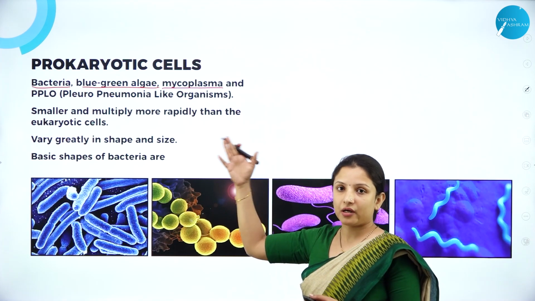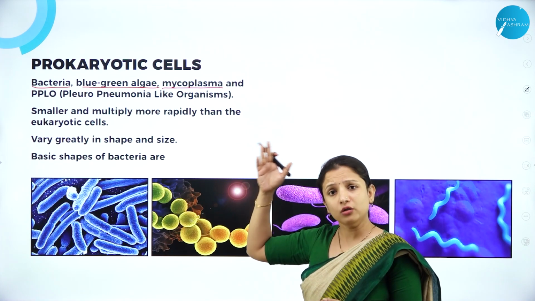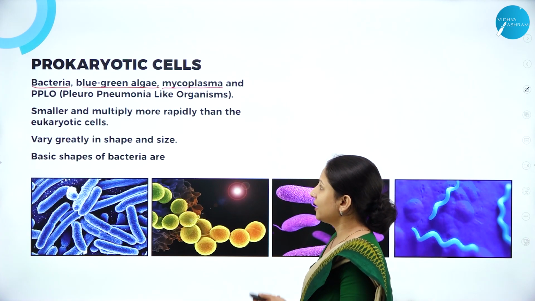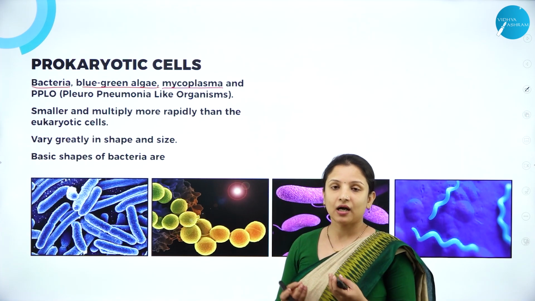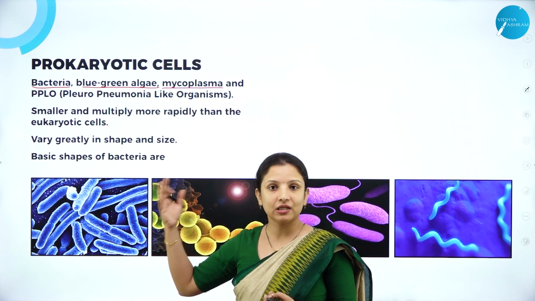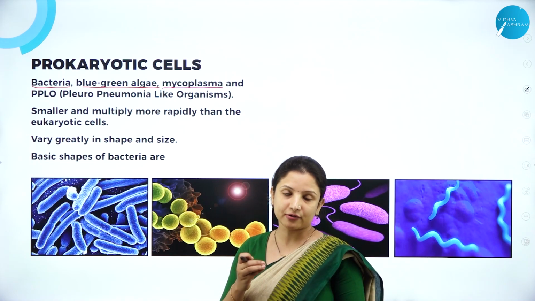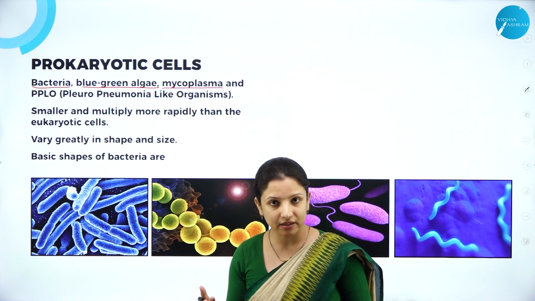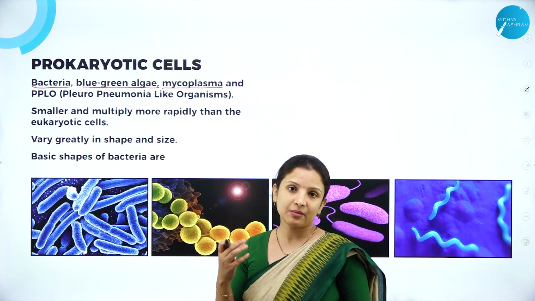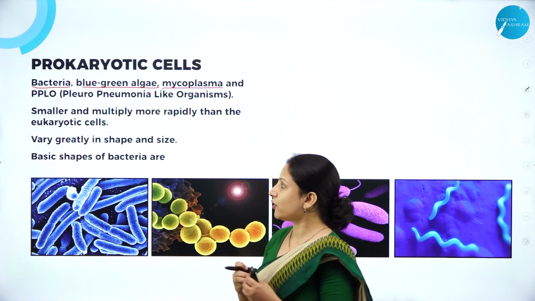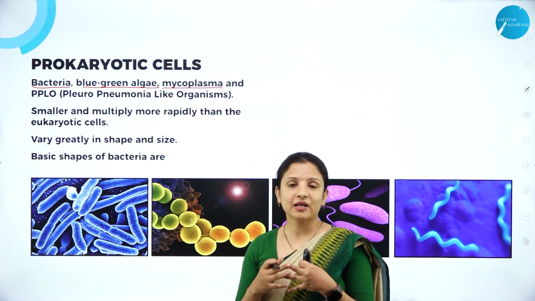So all these come under the prokaryotes, and all of them are unicellular and they do not have a true nucleus. And they are smaller in size. Of course, most of these unicellular organisms are visible only under the microscope, under high power magnification. We cannot see them as such with a naked eye, because they are very, very minute or small in size, and they multiply very fast.